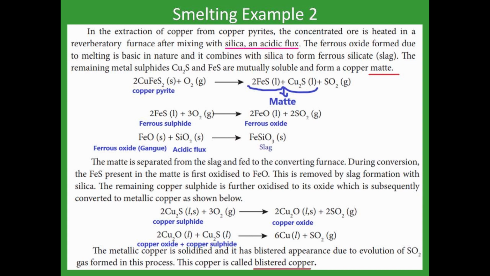One question they will ask: what is matte and what is blistered copper? So note it down. Okay. What is matte? It is a mixture of ferrous sulfide and copper sulfide. And what is blister copper? The molten copper, when it is solidified, the evolution of sulfur dioxide forms some blistered appearance. That copper is called blistered copper.